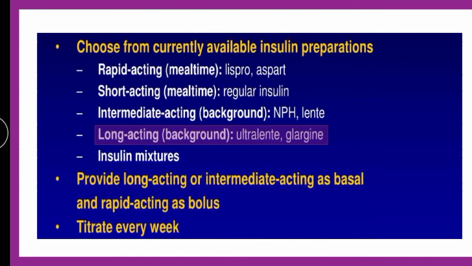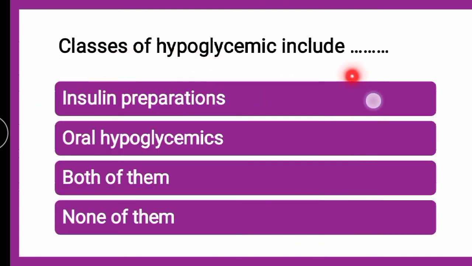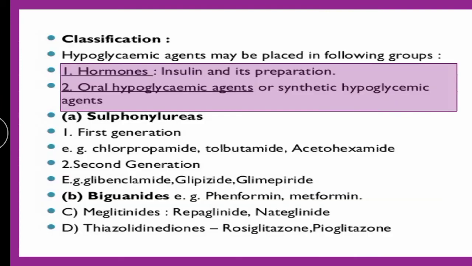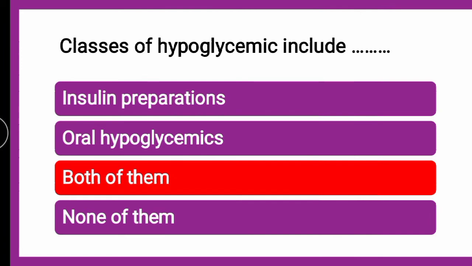Next question is, classes of hypoglycemic drugs include, whether they include hormonal preparation such as insulin preparation, whether they include oral hypoglycemic drugs, whether both of them or none of them. The correct answer is both of them. Classes of hypoglycemic drugs include, as you can see here, hormones, that is insulin and its preparation, and oral hypoglycemic agents, which are synthetic hypoglycemic agents. So the correct answer is both of them: hormone preparations, that is insulin and its preparation, and oral hypoglycemic drugs.